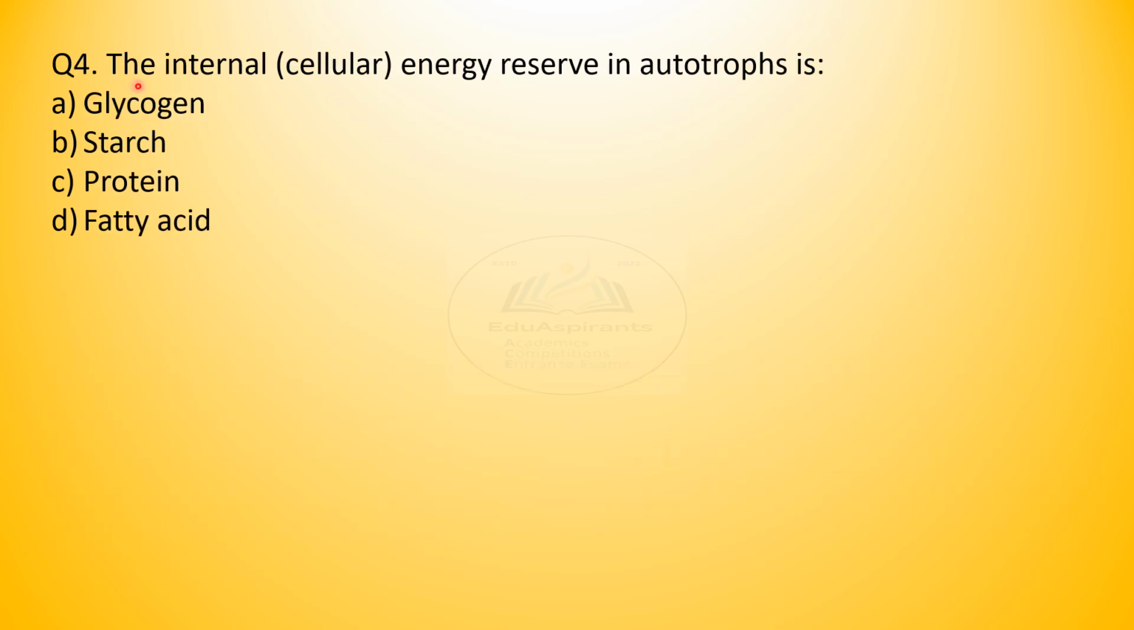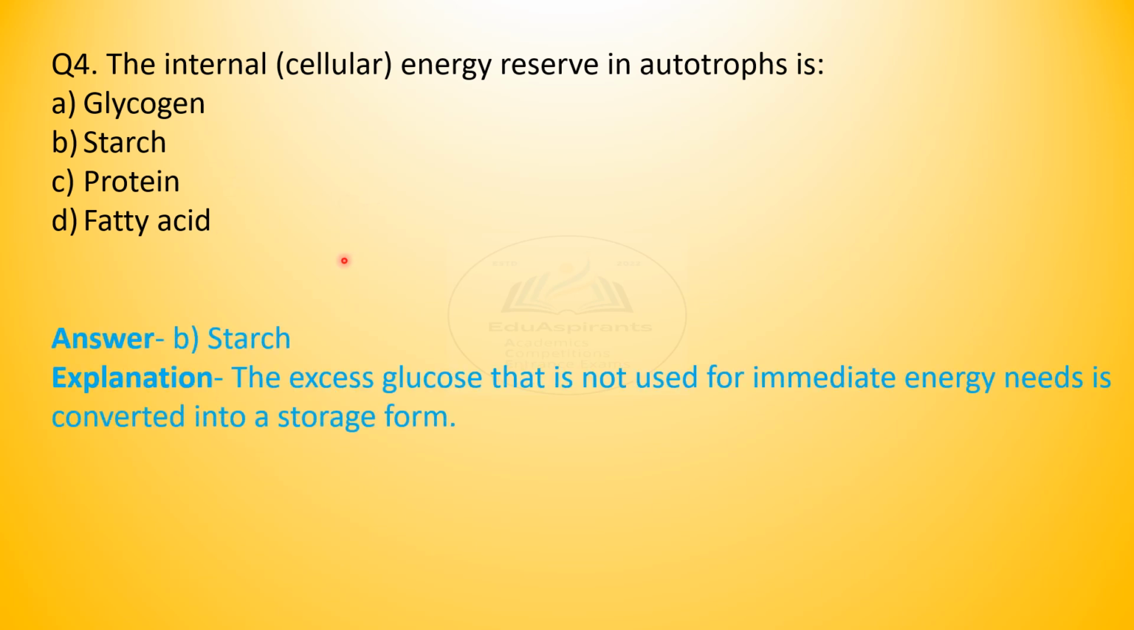Question 4. The internal cellular energy reserve in the autotrophs is glycogen, starch, protein or fatty acid. Mark your choice. Fast. Yes. Answer is B, starch. The excess glucose that is not used for immediate energy needs is converted into a storage form. In plants, the storage form is starch.